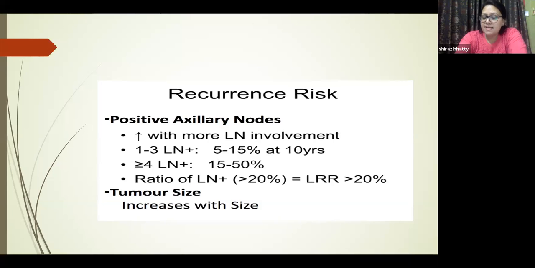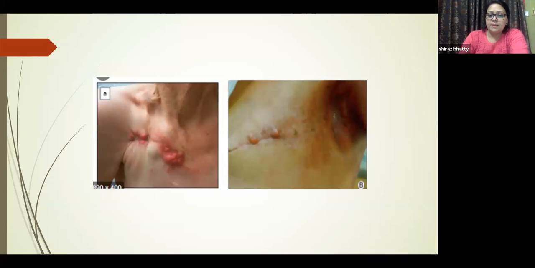And as tumor size increases beyond 5 centimeters, the chances of loco-regional recurrence increase with the size. These are a few pictures which I have put in my slides showing loco-regional recurrences. In the first picture, A, the recurrence occurs between the supraclavicular field and the tangential fields, and in picture B you can see it in the scar field laterally towards the axilla. You can see these nodules, and these are characteristics which you are definitely going to see in your tenure.